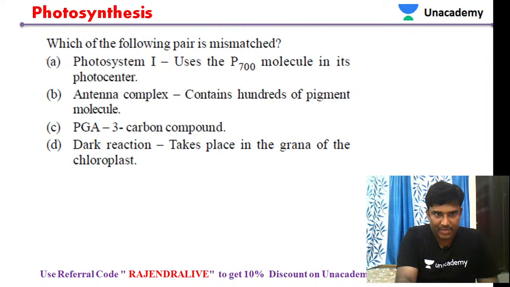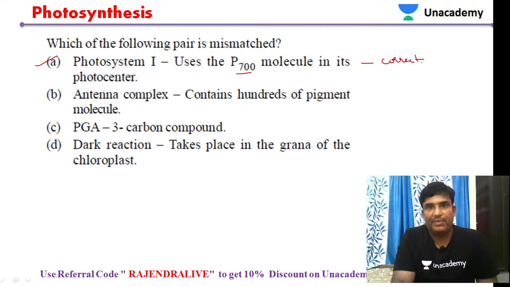So let us see statement A. Photosystem 1 uses the P700 molecule in its photosystem center. So this is a correct statement. Photosystem 1 has a chlorophyll A molecule which absorbs light at 700 nanometers. That is the reason it is P700. So that is the right statement.